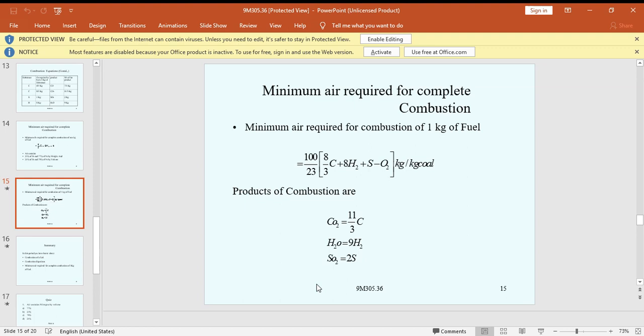What is the air fuel ratio? The ratio of the mass of air to the mass of fuel in a chemical reaction is called the air fuel ratio. The air fuel ratio equals mass of air by mass of fuel.